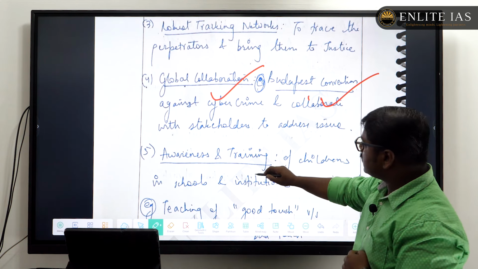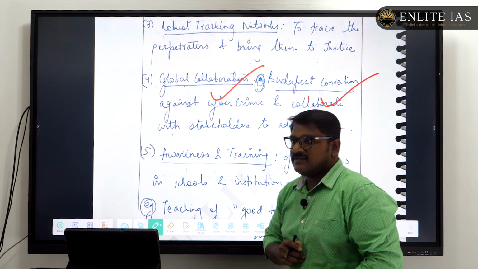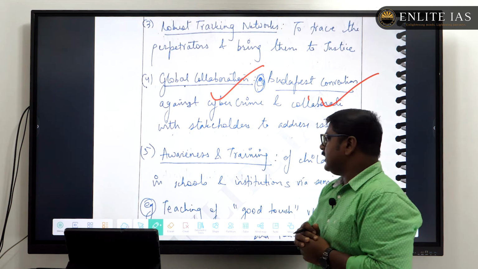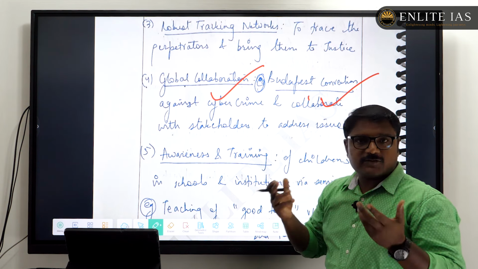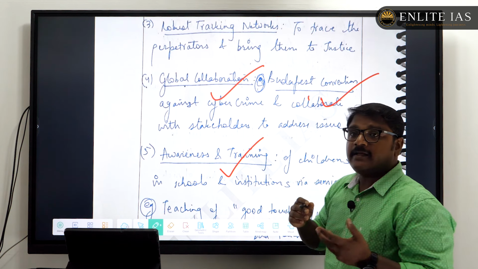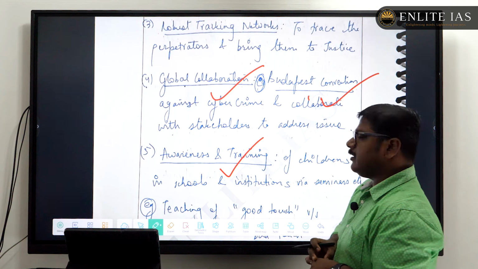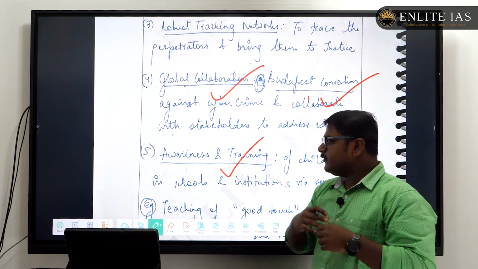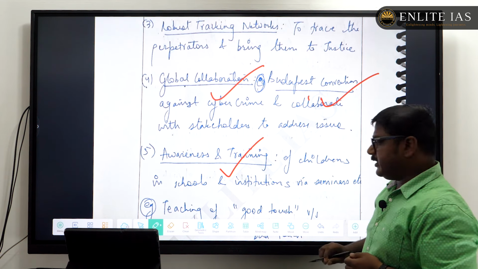Then awareness and training, because most of this CSAM is produced from where children quite often visit, such as schools. So there is a need to generate awareness and training of children in schools and institutions via seminars, and a need for accelerated campaigns and drives.